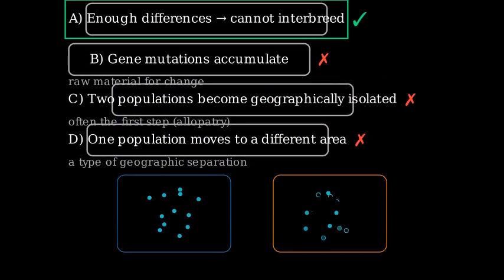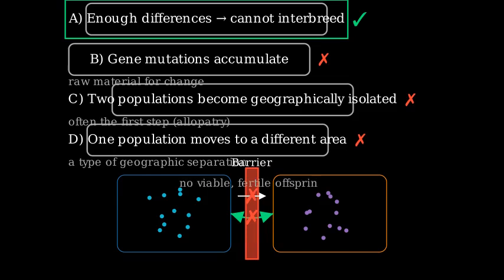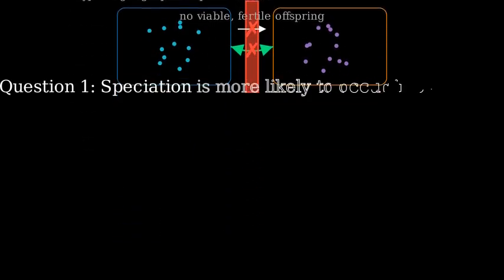Here is the intuition. Start with one continuous population where genes flow freely. Then a barrier splits the population, stopping gene flow. Over time, mutation, natural selection, and genetic drift push the two groups in different directions. Eventually, even if the barrier is removed, they cannot successfully interbreed. That is reproductive isolation.